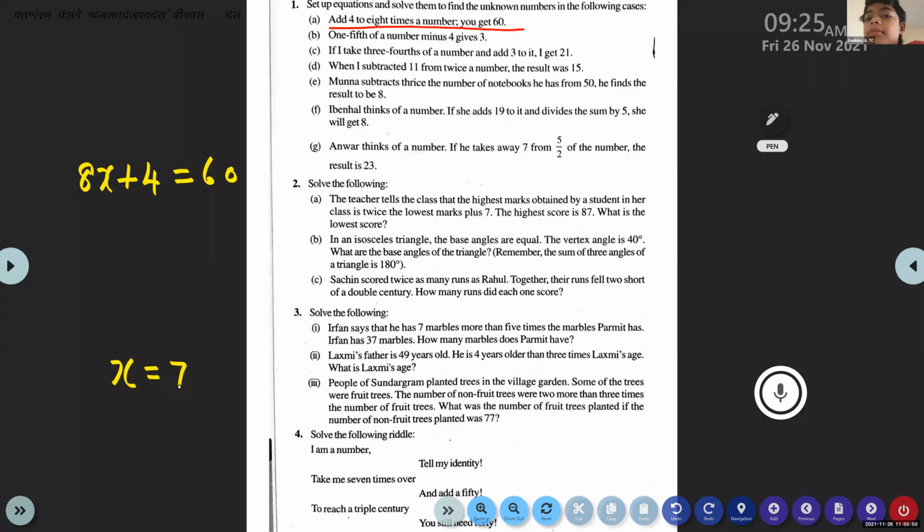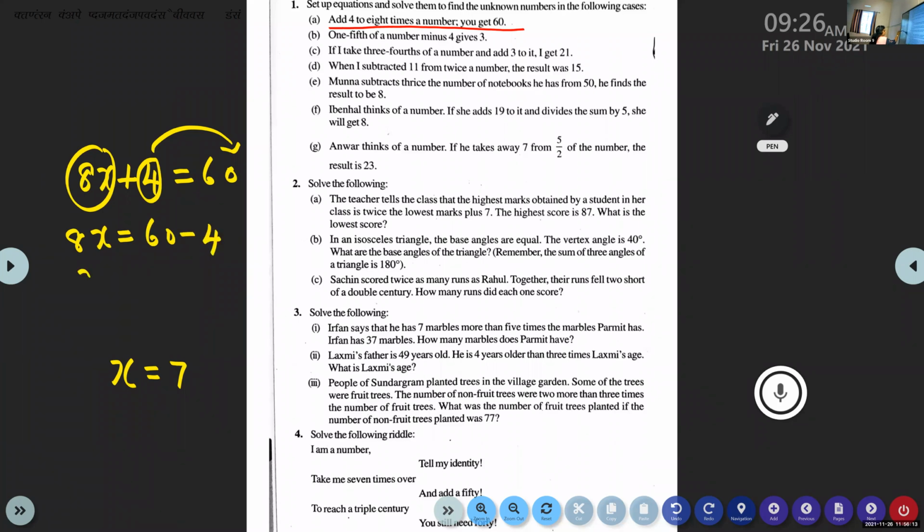Ma'am, which number can you transpose? 4. Because 8 is multiplied with x and it is also added with 4, you cannot simply separate it. So 4 you can transpose. So you will get 8x is equal to 60 minus 4. 8x is equal to 60 minus 4 is 56.